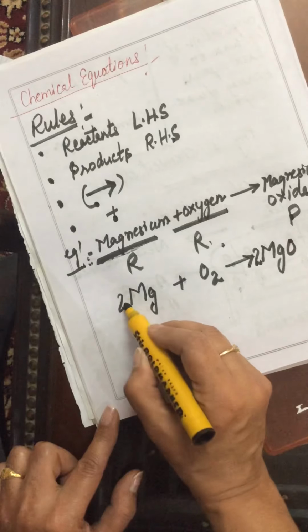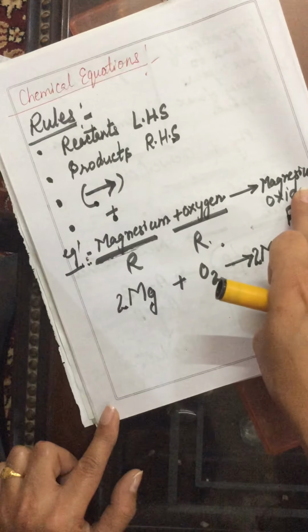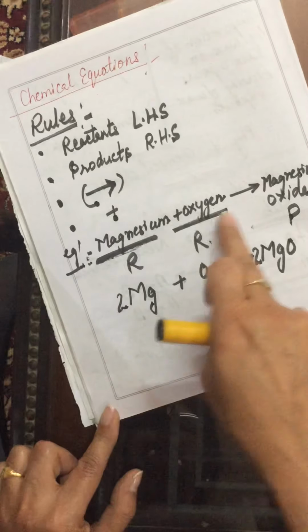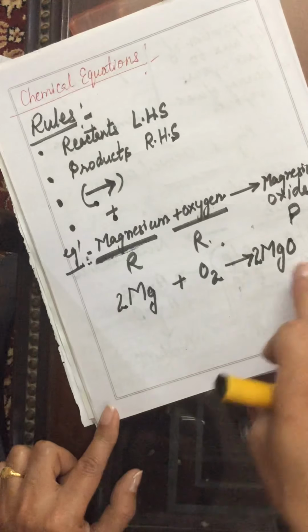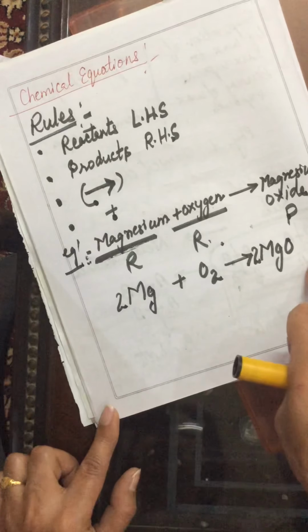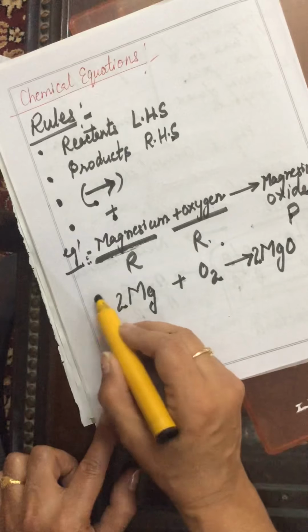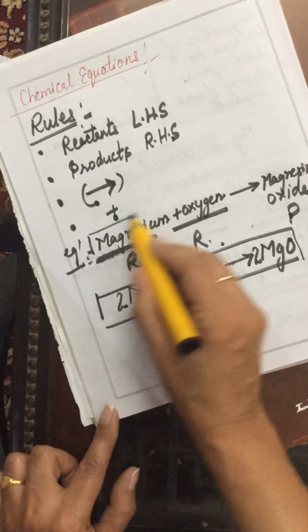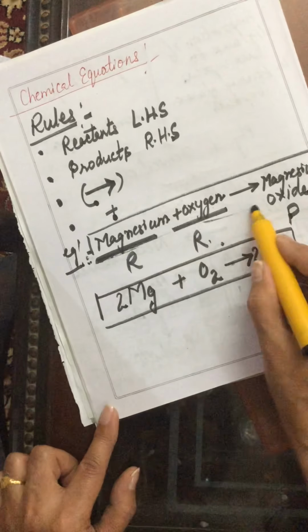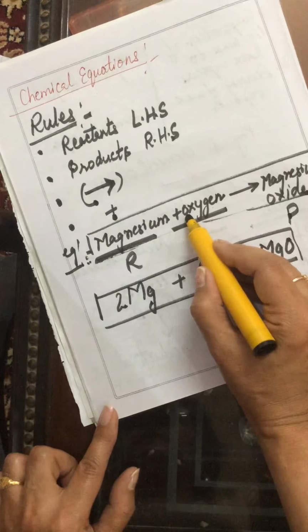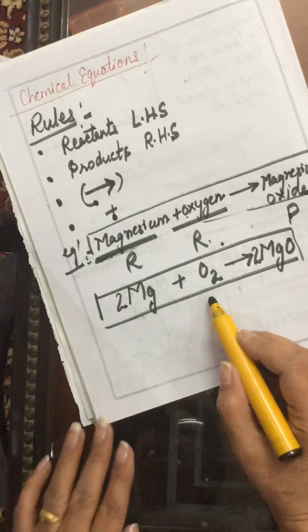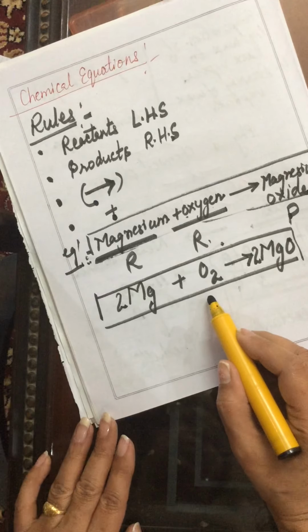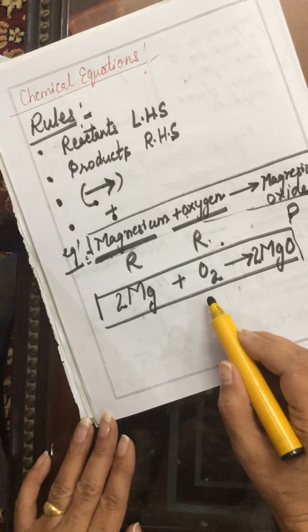So this is a chemical equation, while the word form is a chemical reaction. Written in words is chemical reaction. Written using symbols and formulas is known as chemical equation.